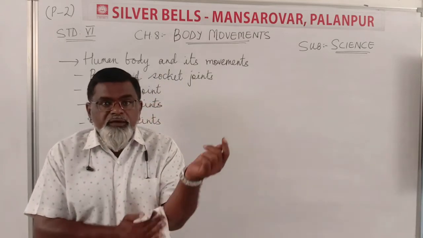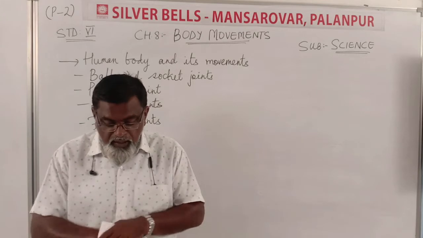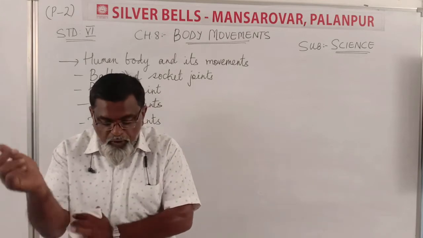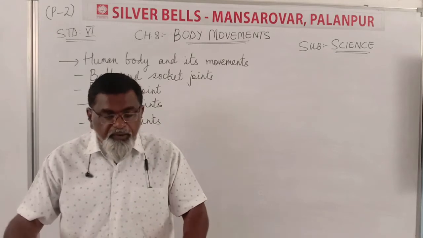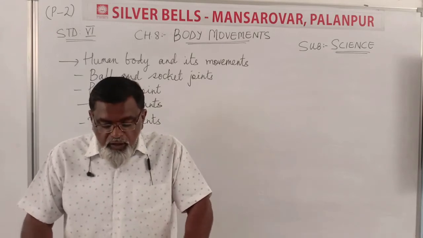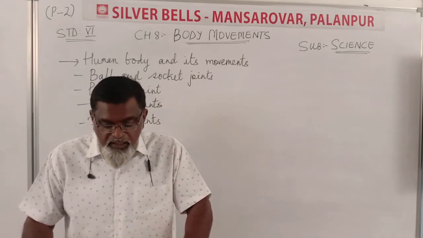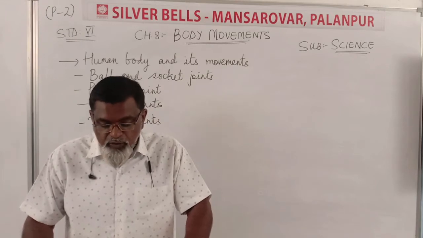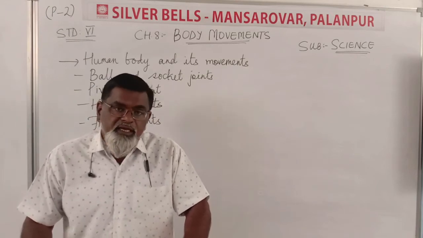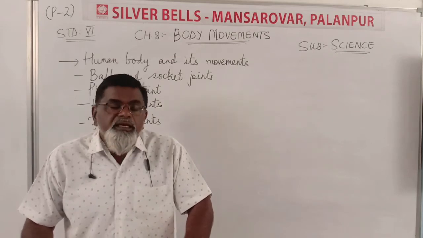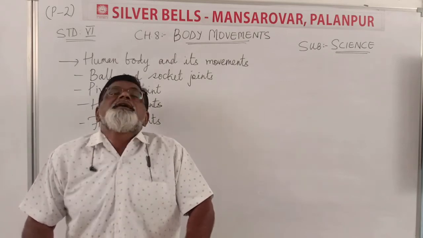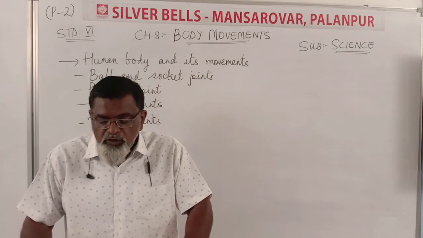So the table given here is movements in our body. On the first row given is body part and the movement. Body part, first one is neck. So what does it do? Rotates completely? No, it doesn't rotate completely. Rotates partly or turns? Yes. It bends? Yes. It lifts? Yes. Does not move at all? No.